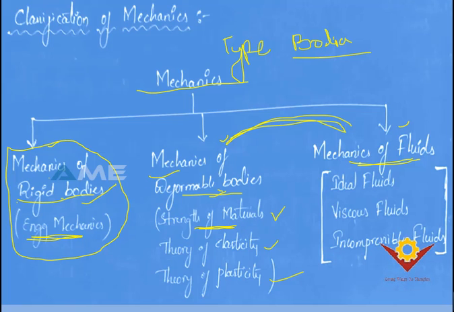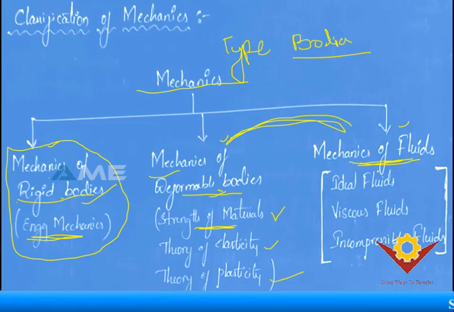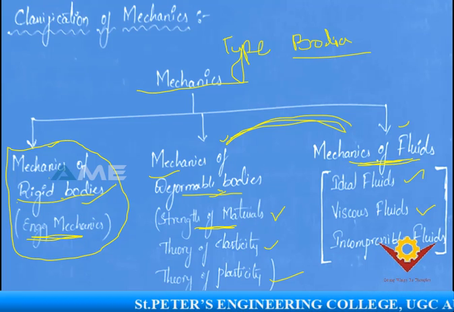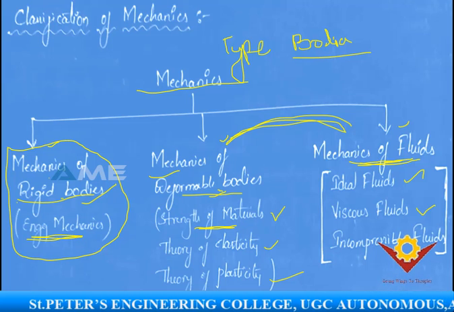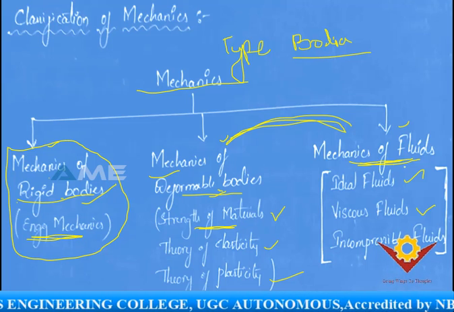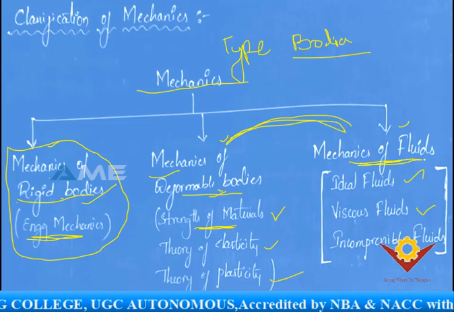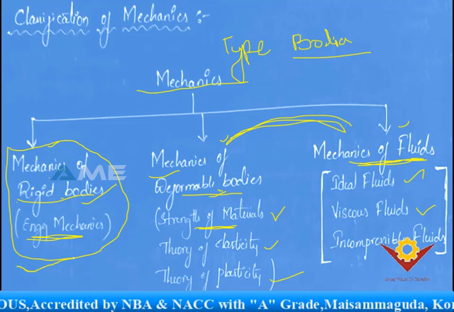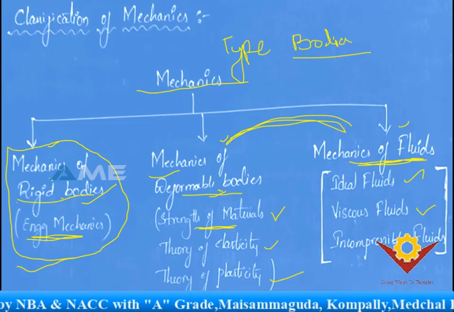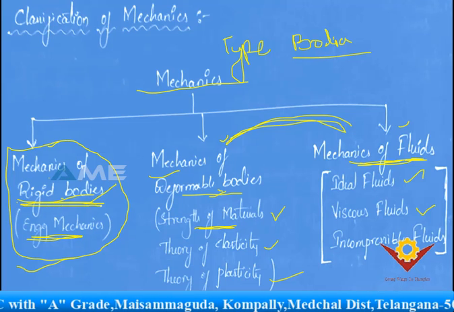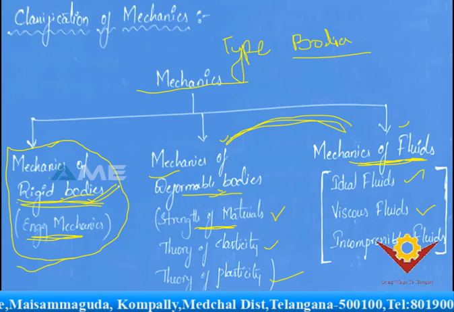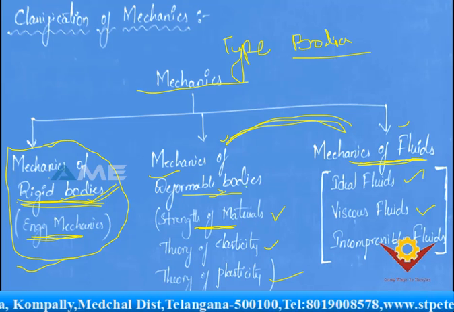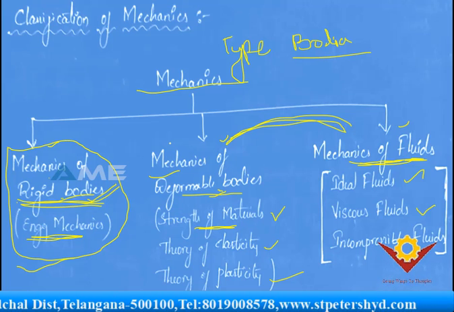And next, the third subject is mechanics of fluids. Here the fluid may be ideal fluids, viscous fluids, and incompressible fluids. And moreover, this is the mechanics of continuously deformable bodies. Which one will continuously deform? The fluids will continuously deform. Coming to our subject, which is engineering mechanics, here you're going to study about rigid bodies. Clear? We'll try to see what are rigid bodies and deformable bodies and everything in this session.